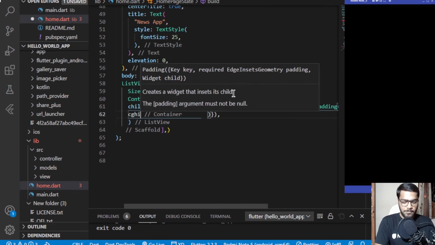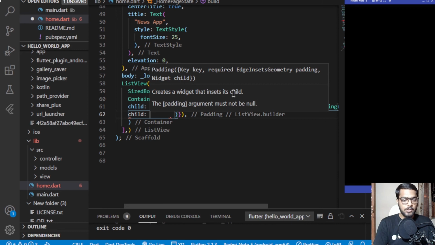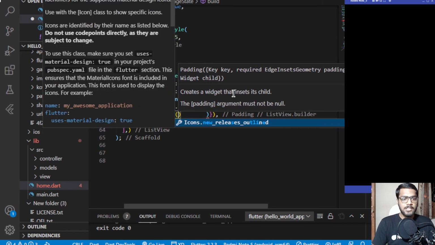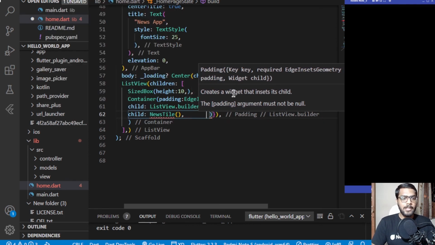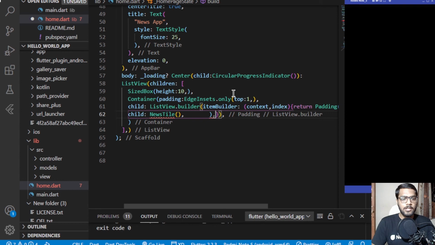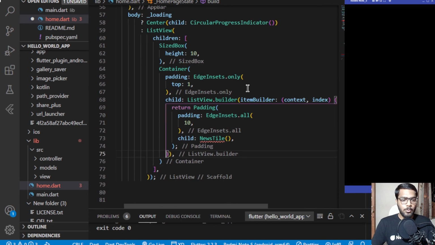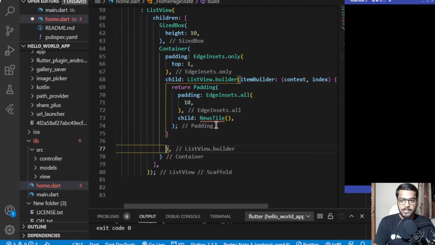And for a child of this padding, we will be creating a widget of type news style. So news style, and we can pass various different items inside it. Once I'll be creating it, then I'll be telling you about how we can add all the things inside it, and what are the things which this news style will be taking, and how we can display the data through this. Apart from this, the item builder which we have added inside this list view, we can add various different things as well.